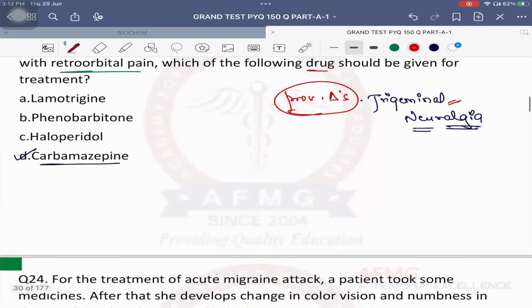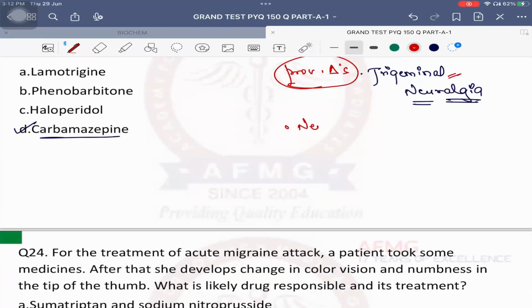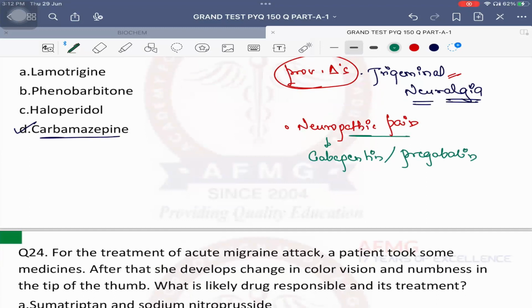Okay, for trigeminal neuralgia. Can anybody tell me, usually in cases of neuropathic pain, what should be the drug of choice? Neuropathic, huh? Very good. So in cases of neuropathic pain, the drug of choice should be gabapentin, GABA analogs. Or second drug is pregabalin. So in cases of neuropathic pain, the drug of choice should be gabapentin or pregabalin. Neuropathic pain occurs in two conditions. Jaldi se. Diabetic neuropathy. It occurs in diabetic neuropathy. And second, shabash. It occurs in post-herpetic neuralgia.